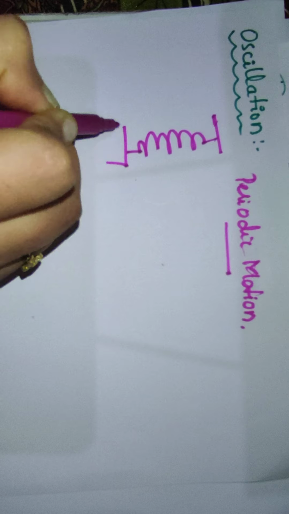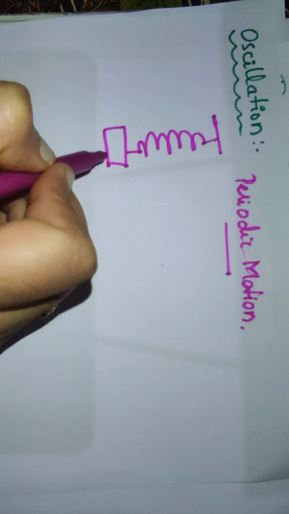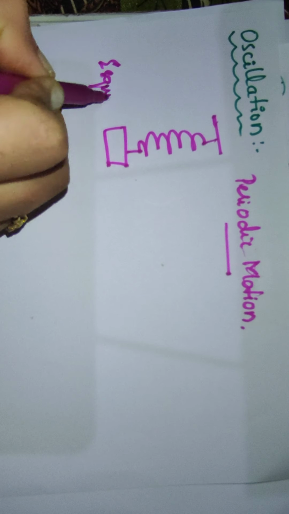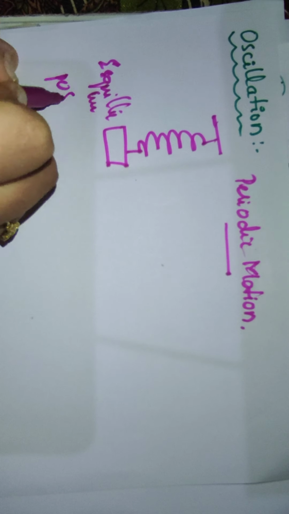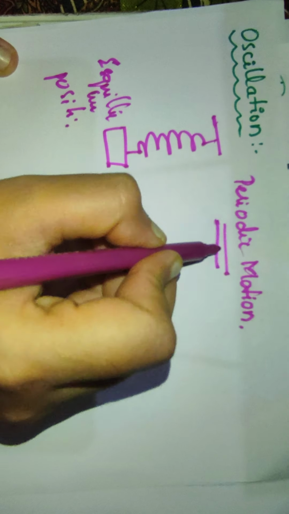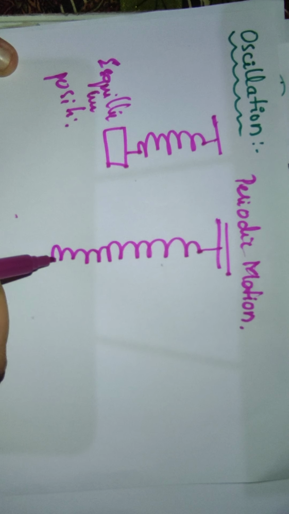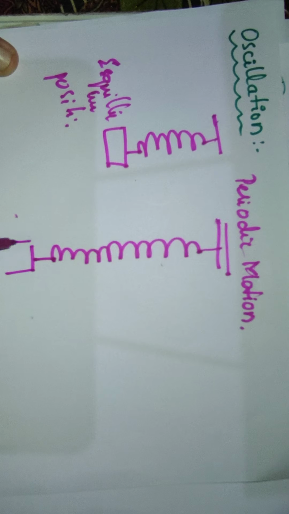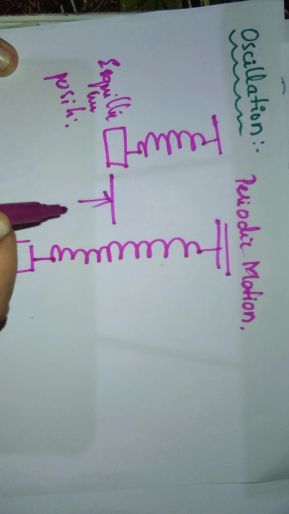It will be weighed with some weights, and after weighing, it will be in an equilibrium position. Then we stretch the spring, and it moves about the equilibrium position, with differences in direction.